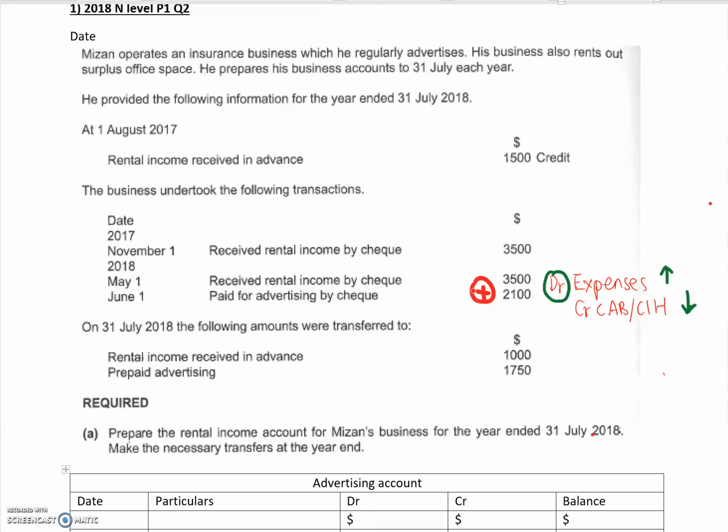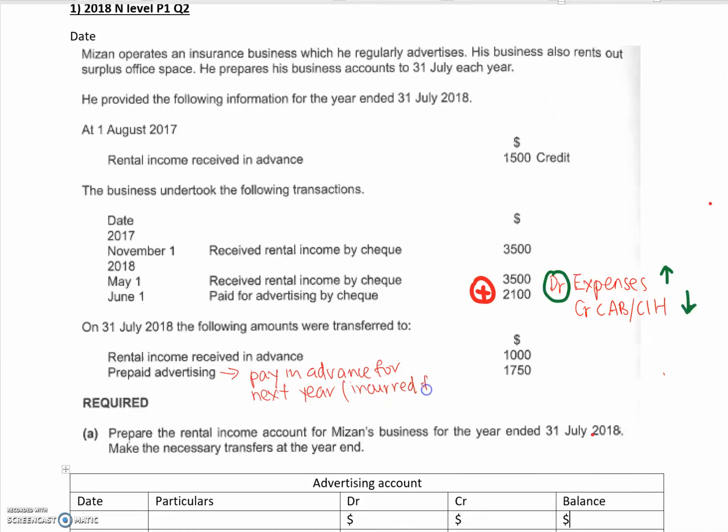And on the last day of the year, there is a prepaid advertising. Okay, this means that I am actually paying in advance for next year. Okay, this amount I'm actually paying in for this year. I paid this year, but it is not incurred this year.